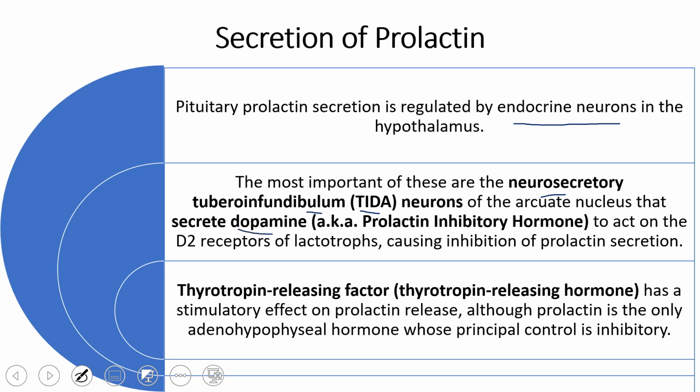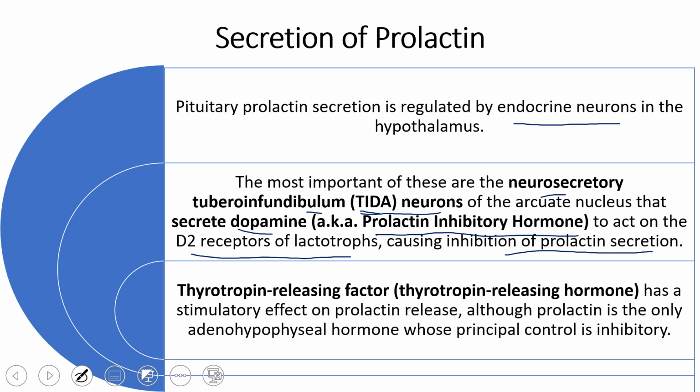This is the prolactin inhibitory hormone. So the hypothalamus, with its TIDA neurons, produces dopamine, which is also called prolactin inhibitory hormone, and it reduces prolactin secretion. Dopamine works on the D2 receptor of lactotropes, causing inhibition of prolactin secretion.